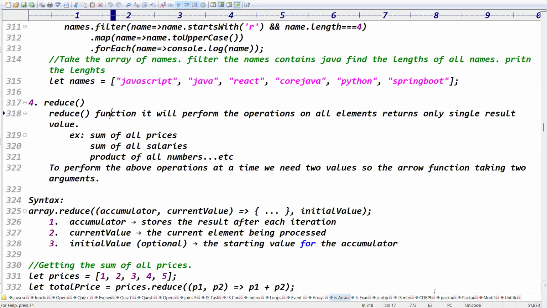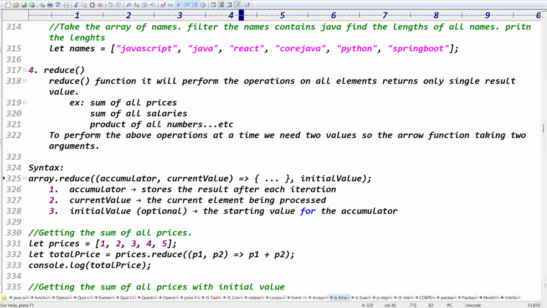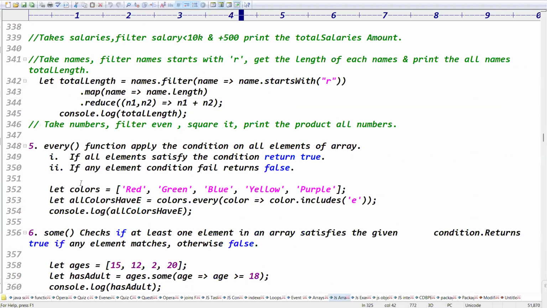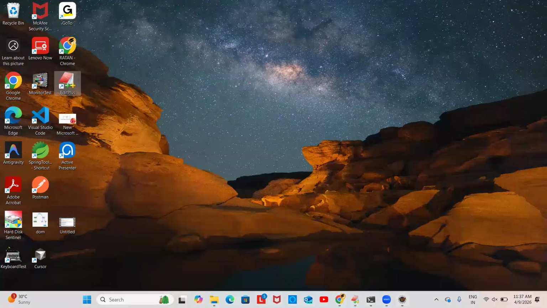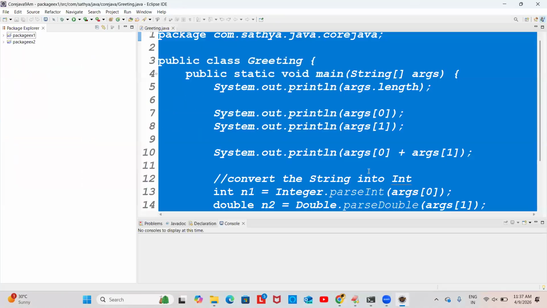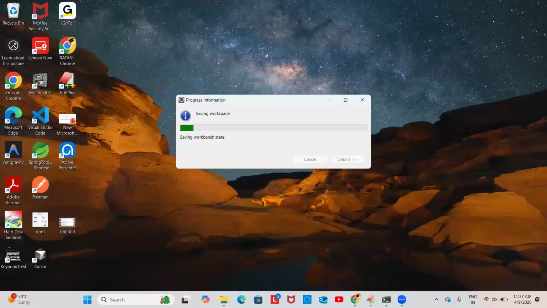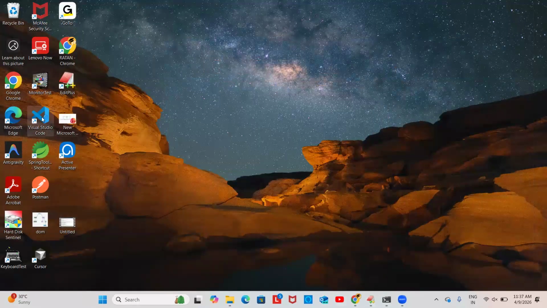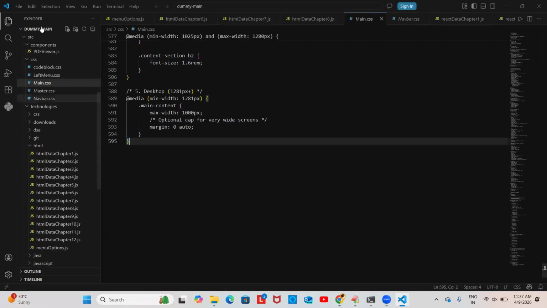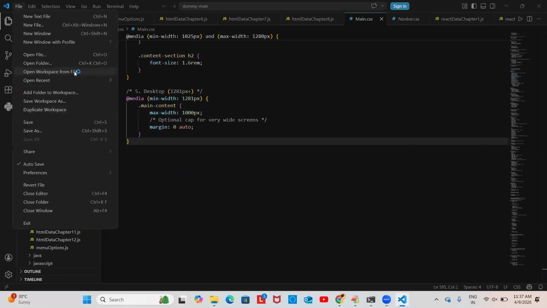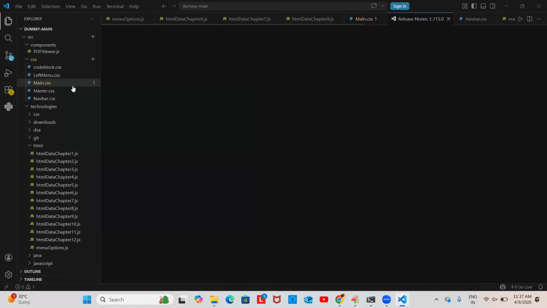Okay, today's class is just to test. We completed the reduce function in yesterday's class, and now we have the every function, guys. Coming to the every function, we have the every function and the sum function. In real time, every function will do this.